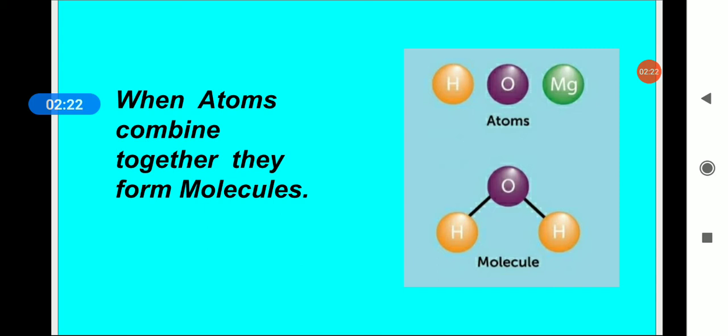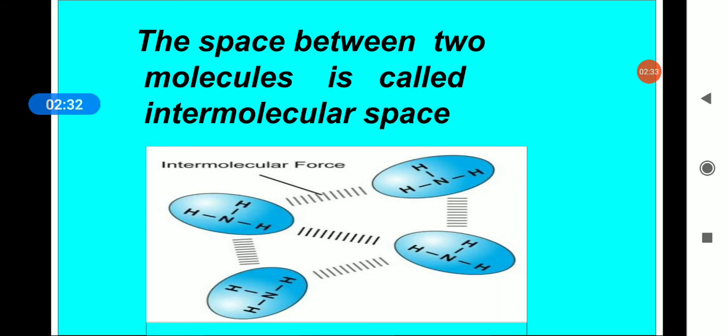In the picture, 3 atoms have combined together to form a molecule. In the molecule we have some spaces, so the space between two molecules is called intermolecular space. Clear?